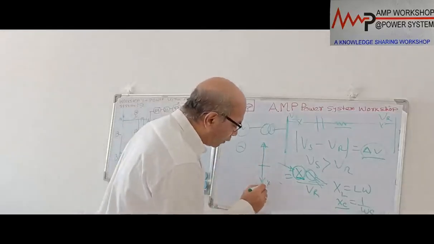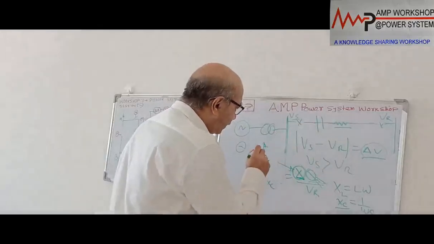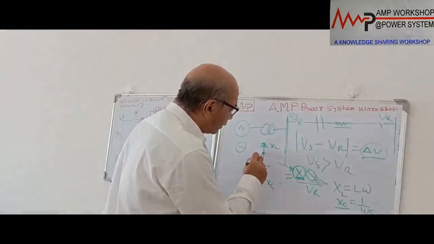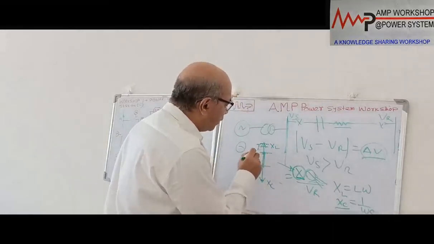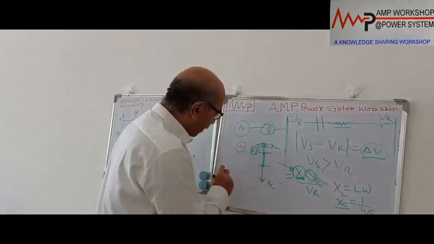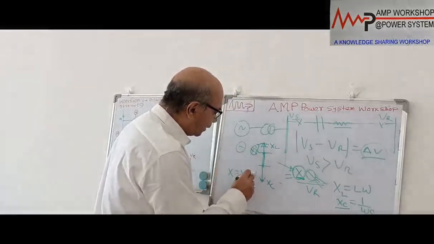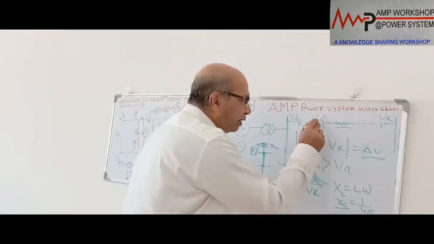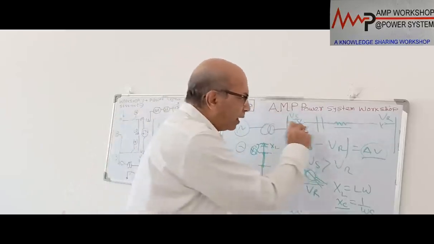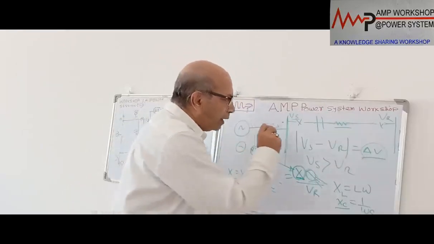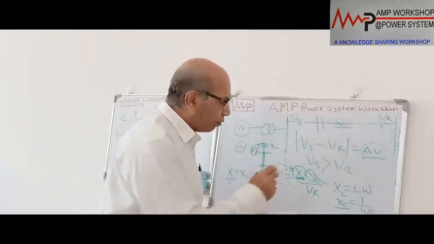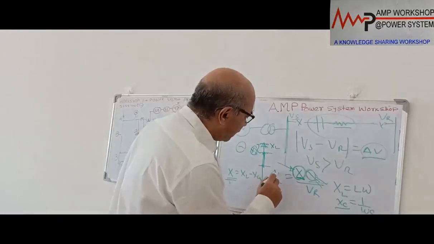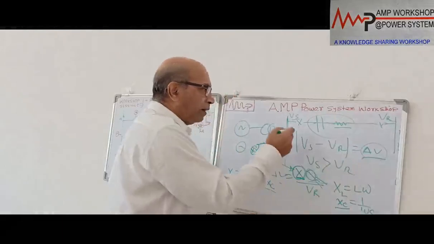This capacitive reactance acts in the opposite direction of the inductive reactance. That means if I put some capacitive reactance on this line, then when we sum these two, XC will be deducted. So effectively the line has only this amount of X. The final X value will be XL minus XC, as XC is working in the opposite direction. That means if I insert some capacitance inside the line, the effective reactance of the line will be reduced, and automatically the voltage drop of the line will be reduced, and the receiving end voltage will be higher than the previous value.